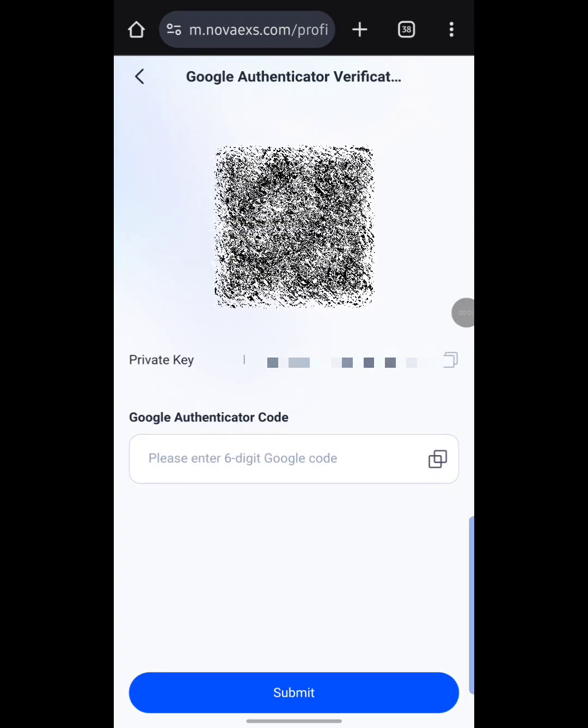So when you are done, guys, the Google Authenticator is going to give you a 6-digit code. When you get the code, you simply insert the code down below here, and then you simply hit on the submit button down here, guys.